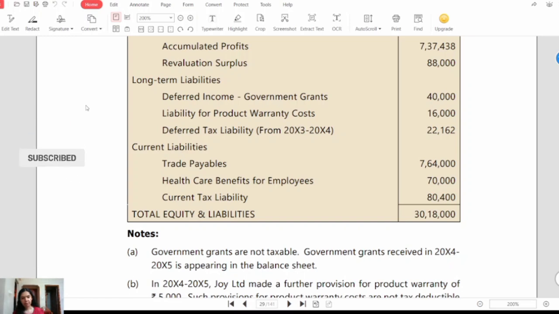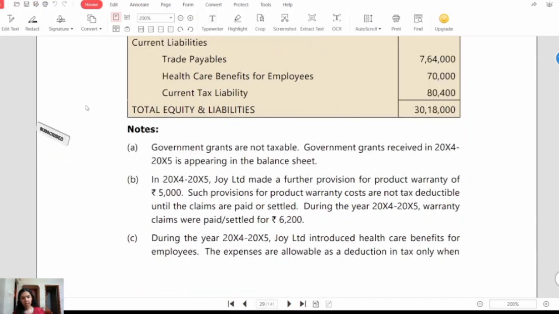Current liabilities: trade payables rupees 7 lakh 64,000, healthcare benefits for employees rupees 70,000, current tax liability rupees 80,400. So total equity and liability amount to rupees 30 lakh 18,000.